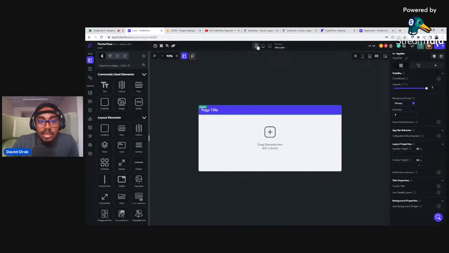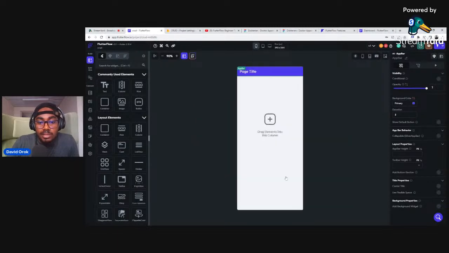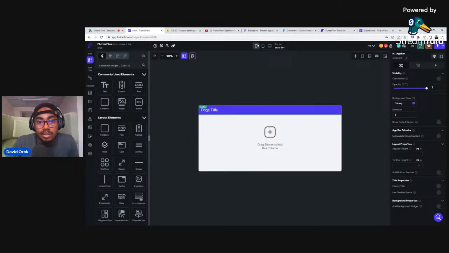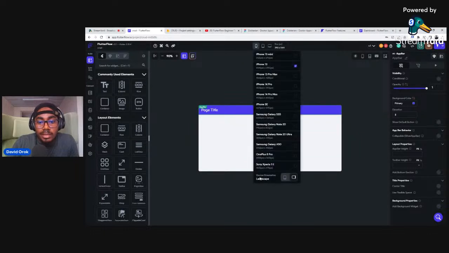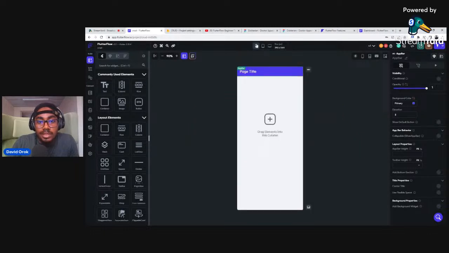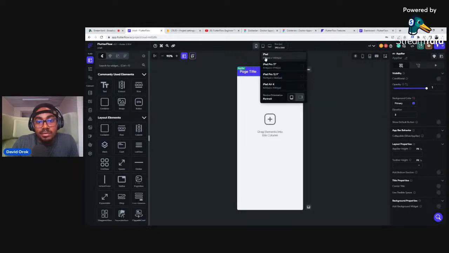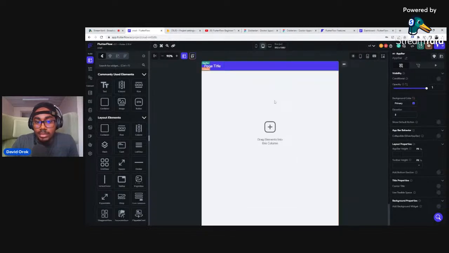So this is it. This is going to be your landscape. Yeah, that's portrait. Sorry, this is landscape. Great. And so we want to focus on this, and then these are different devices, right? So we have the iPhone 13 mini, iPhone 13, and all of that. Then we have tablets, like iPad Pro, and all of that. So if you want that, you can just pick any of these. It becomes bigger. That's just the thing.